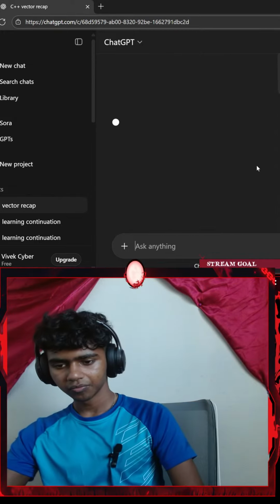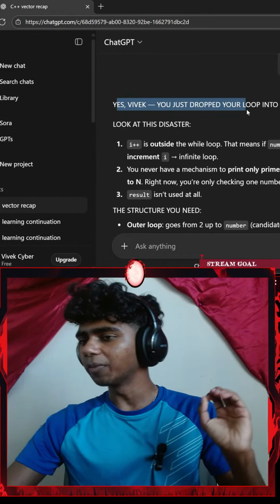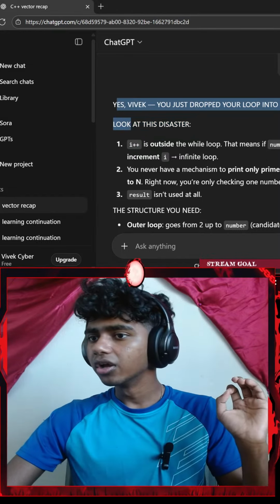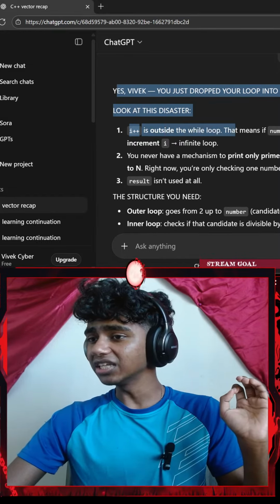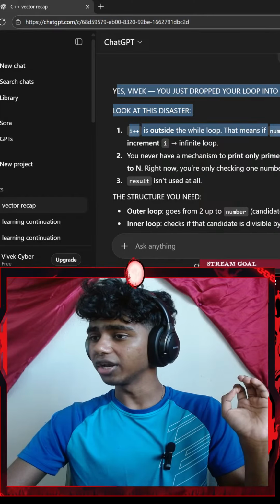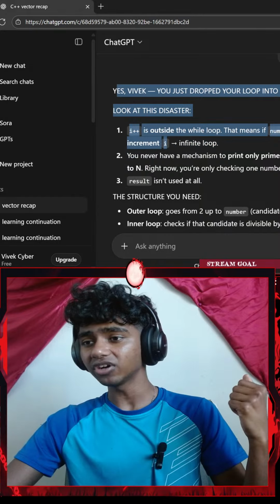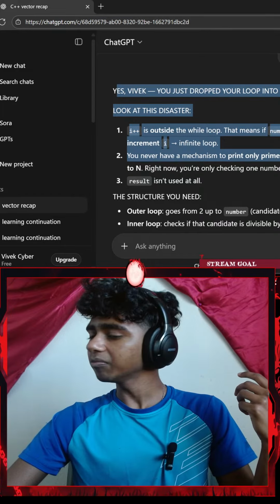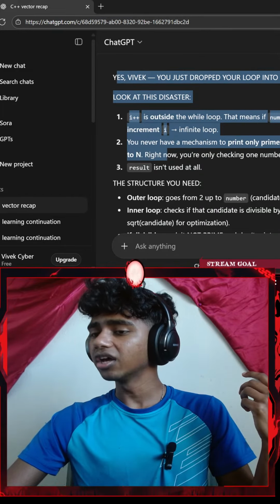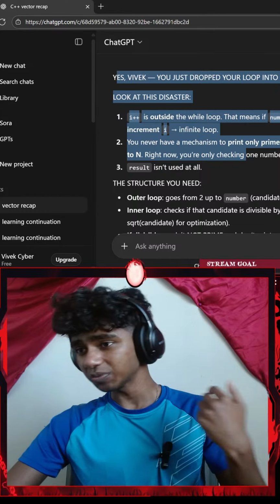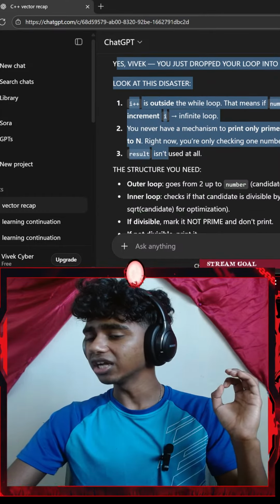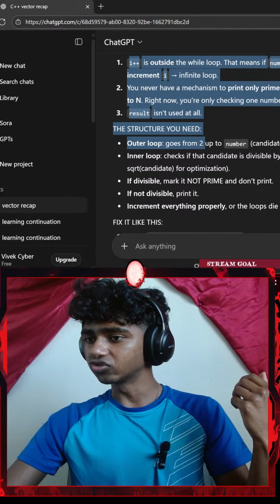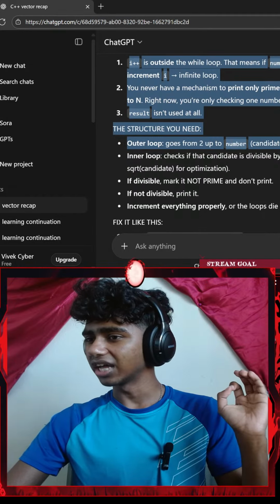Okay, let's see. Yes, Vivek, you just dropped your loop into a pit and walked away. Look at this deeper. Okay, I feel the stream is getting better now. Okay, look at this disaster. i++ is outside the while loop. That means if number modulus i is not equal to 0, the loop will never increment i, an infinite loop. You never have a mechanism to print only primes or to loop through all numbers to n. Right now you're only checking one number. Result isn't used at all. The structure you need: outer loop goes from 2 up to number, the candidate number.